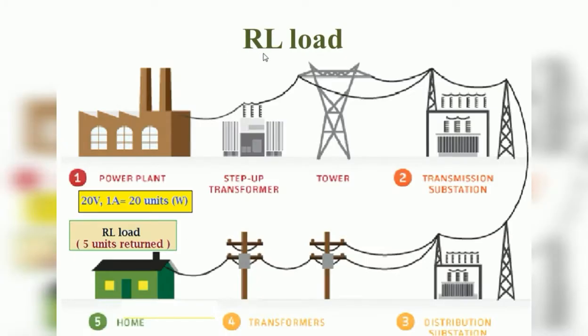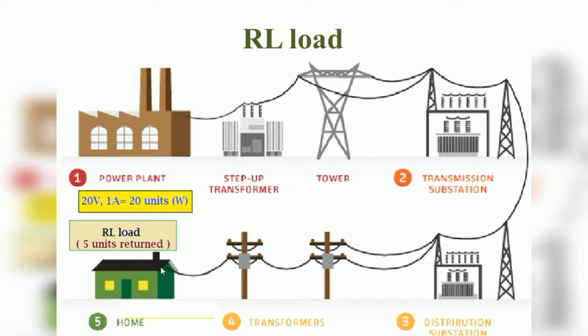Suppose instead of using high inductive load, RL load will be used by the consumer, right? Previously only inductive type load is used, that is highly inductive in nature. Now the inductive load plus resistance will be added. So the RL type of load is used by the consumer means what will happen? Initially the 20 units will be sent by the generating station. Because of this RL load, only 5 units will be returned.